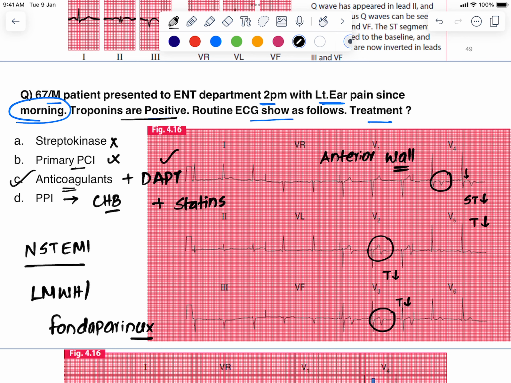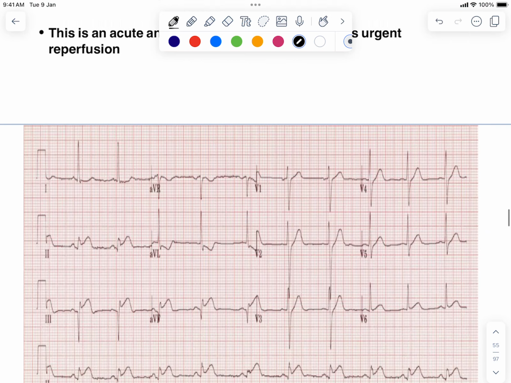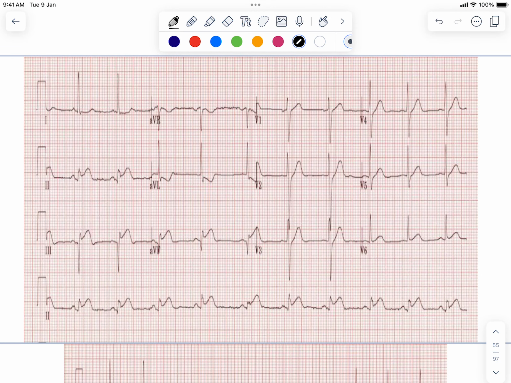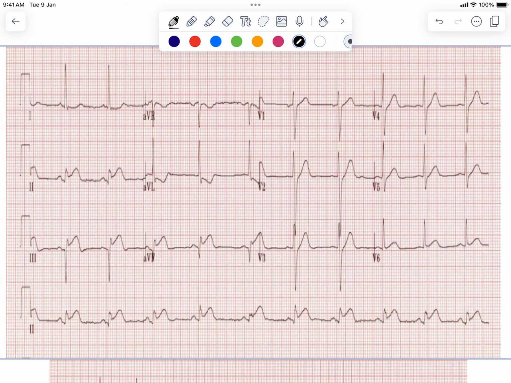Okay. Now, after having discussed this, let me show you another ECG with ST segment elevation. I have shown you the ECG of anterior wall MI, lateral wall MI, non-ST elevation MI, inferior wall MI. Let me show you one more ECG with the ST-T changes in the inferior wall itself. You have ST segment elevation in lead 2, lead 3, and as well as aVF. If you very closely observe here, this is the ST segment elevation in the inferior leads.